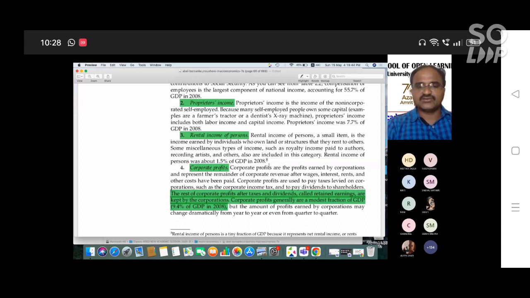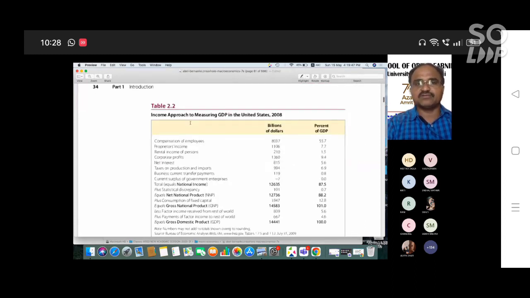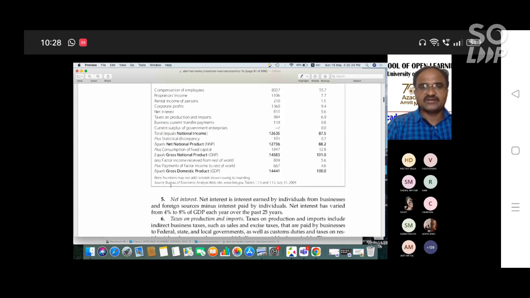Okay. What is another source of income? This is the example case study for the income approach, the method you can use to calculate it. These are all the components of the income sources: compensation of employees, proprietors' income, rental income of persons, corporate profit, net interest. The sum of all these totals is national income, equal to $12,635 billion, the total income of the nation. In terms of percentage, it is 87.5%. This is the sum of the sources of income.